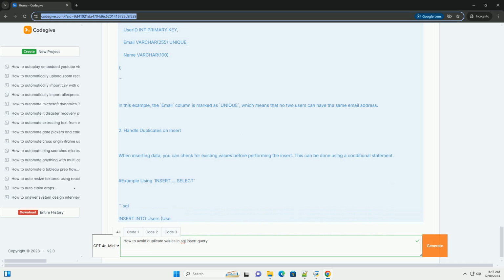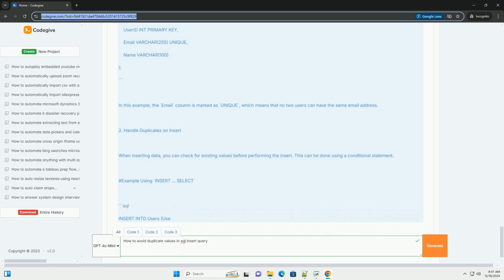Example using on duplicate key update. SQL. Insert into users (user_ID, email, name) values (2, 'example@example.com', 'Jane Doe') on duplicate key update name = 'Jane Doe'. In this case, if a duplicate email is found, the existing record will be updated with the new name.